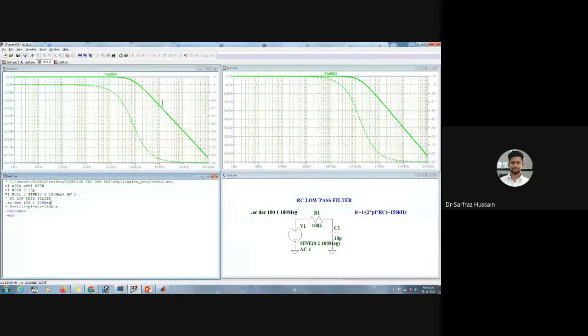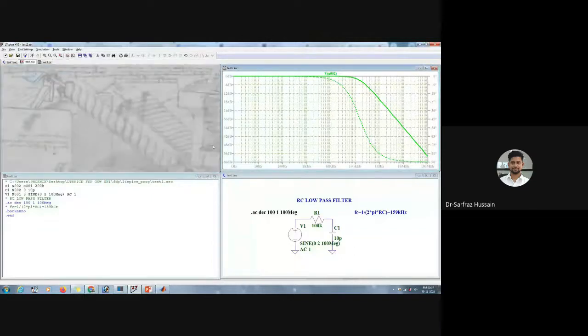we can save these waveforms and plot them in MATLAB as well. There are options for how to plot in MATLAB. We can save this data and write a small script. Basically, we just need to import that data into MATLAB and we can plot those graphs. We will see how to do that in MATLAB as well. Let me show you one example in MATLAB of how we can do this.